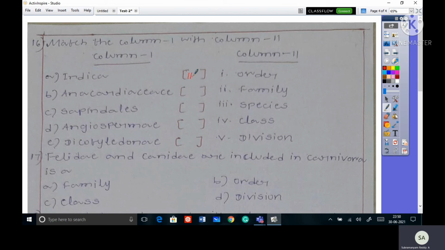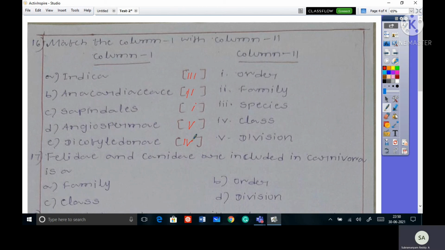So A matches the third option. Next, Anacardiaceae is the family. Next, Sapindiales is the order. Angiosperm is a division. Dicotyledon is a class.